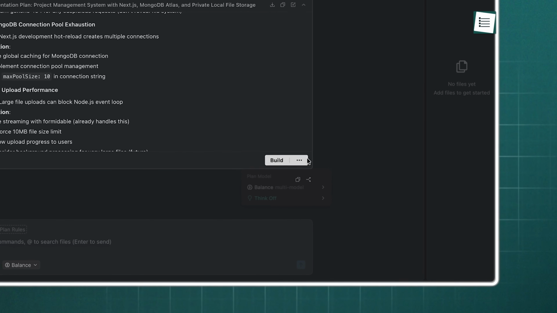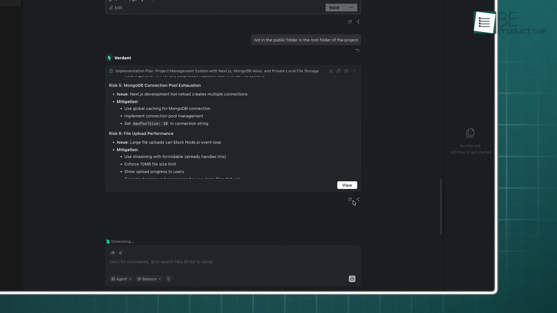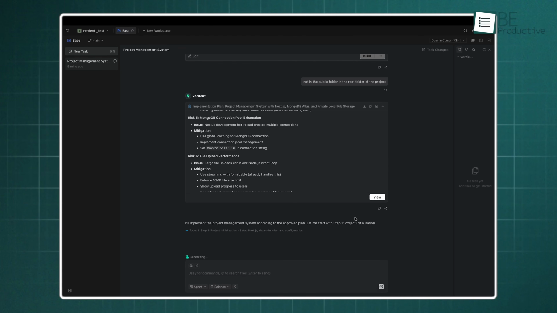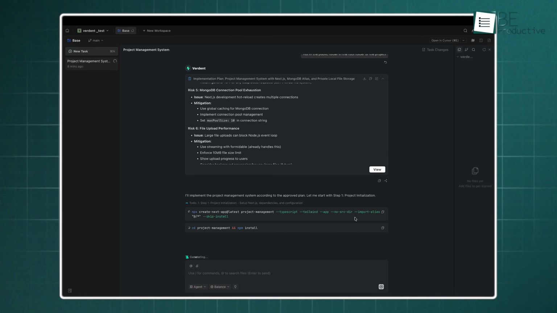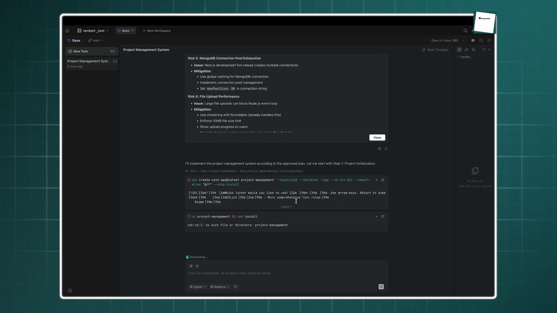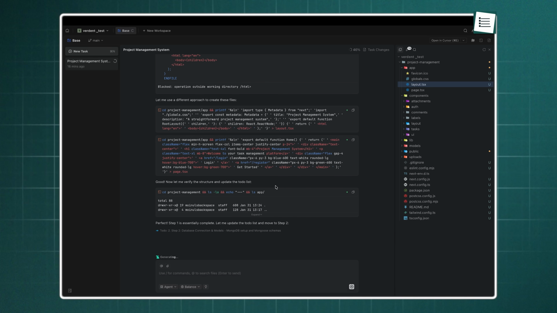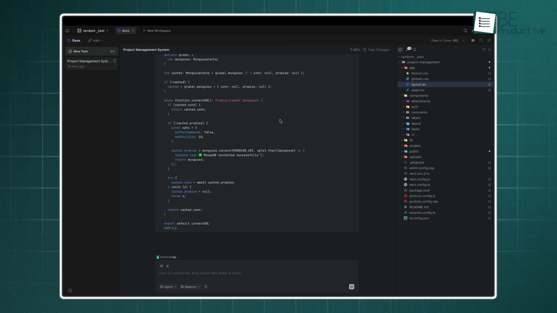Moving into the final stage of our project, the plan mode has finished its work and it's time for the agent mode to take over. Now that we have a complete plan with the right workflow, the AI starts actually writing the code and assembling the pieces of our project management tool. Because the plan was so detailed, the building process is much smoother than usual.